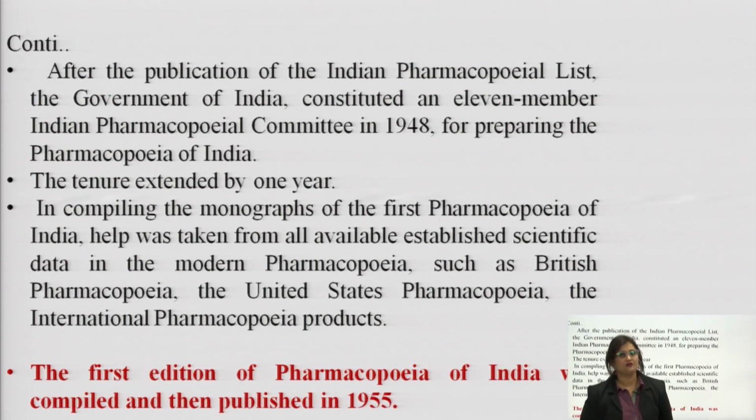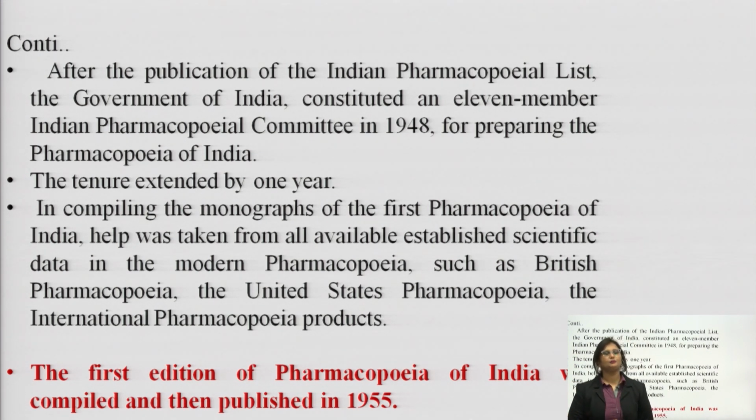After the publication of the Indian Pharmacopoeial List, the Government of India constituted an 11-member Indian Pharmacopoeial Committee in 1948 for preparing the pharmacopoeia of India. See, after the publication of the pharmacopoeial list in 1946, the Government of India then considered publishing our own pharmacopoeia, via constitution of an 11-member Indian Pharmacopoeial Committee in the year 1948. The tenure was extended by 1 year.